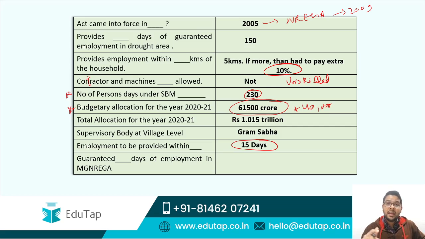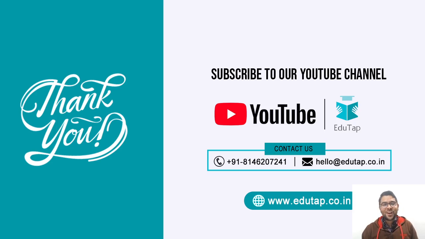Guys, please remember the expense sharing between the central and state. We have already covered that. Then the guaranteed number of days of employment under MGNREGA is 100 days. The only exception is the drought affected areas. So guys, that's all about the MGNREGA scheme.